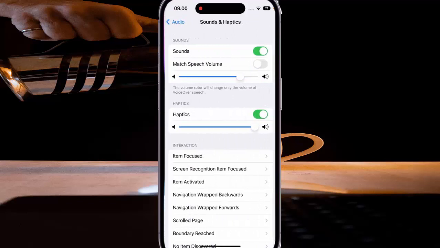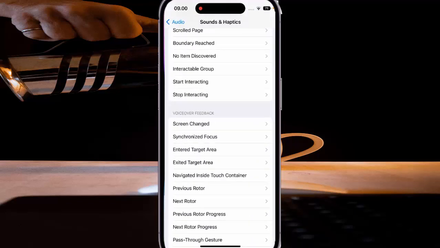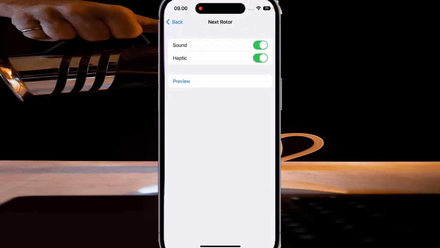Next, scroll down the screen, and then under the VoiceOver Feedback section, tap Next Rotor, and then tap the on or off switch next to Sound to enable or disable this option.